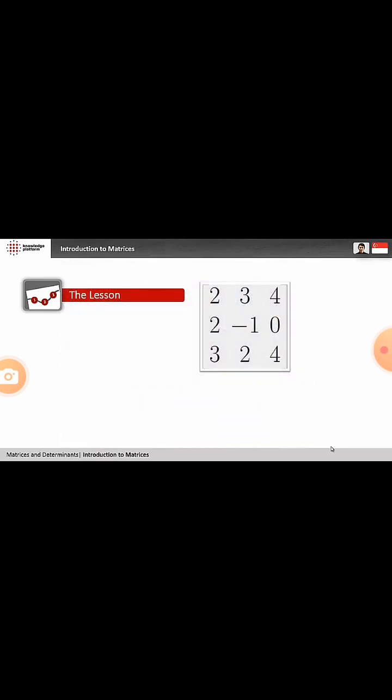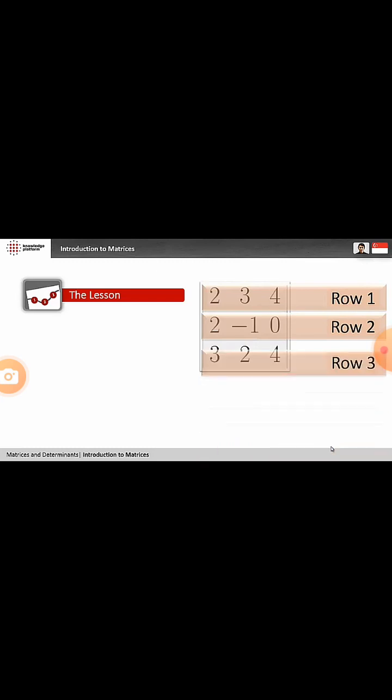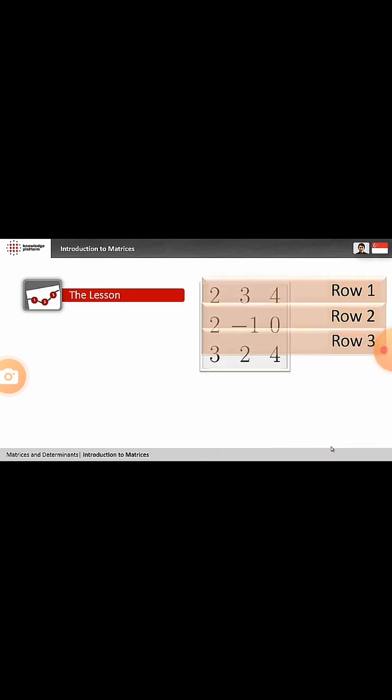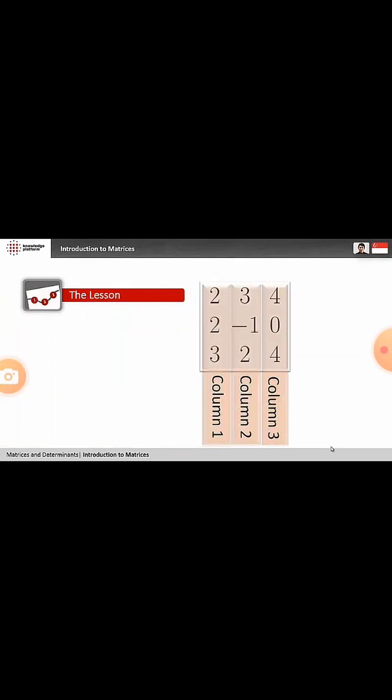First, here is a matrix. Yes, this square-like thing with many numbers inside, this is a typical matrix. Each number in this matrix is called an entry. The numbers in the horizontal arrangement are called rows. So we have 3 rows in this matrix. The numbers in the vertical arrangement are called columns. So we have 3 columns in this matrix.